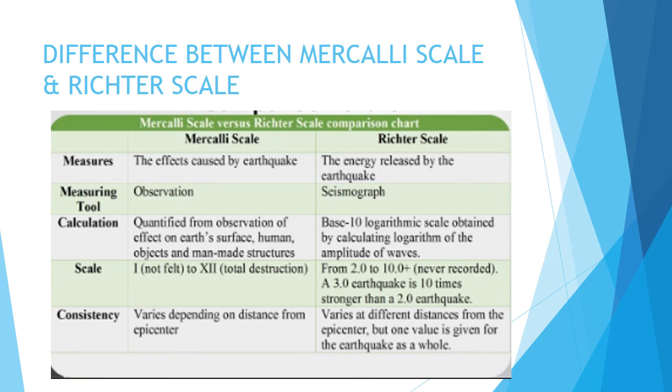The consistency of the Mercalli scale depends on distance from the epicenter. So how far the distance is from the epicenter determines the consistency of the Mercalli scale. And the consistency of the Richter scale varies at different distances from the epicenter, but one value is given for the earthquake as a whole. So the values always differ in the case of the Richter scale as we move from one distance to another, but overall an average of all the values is taken, and only one value is considered.